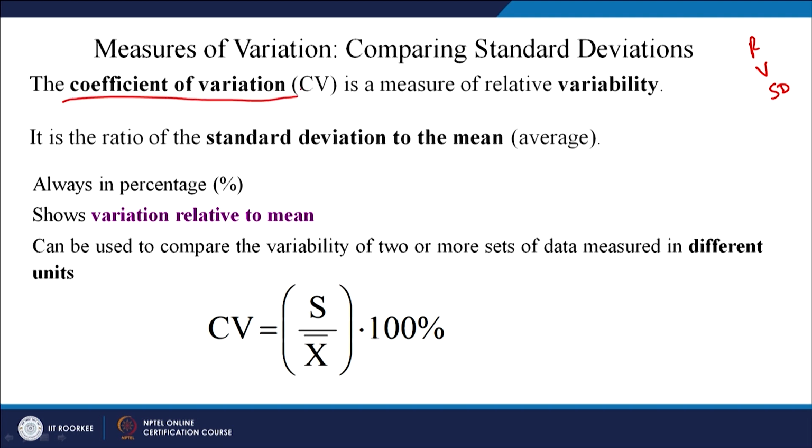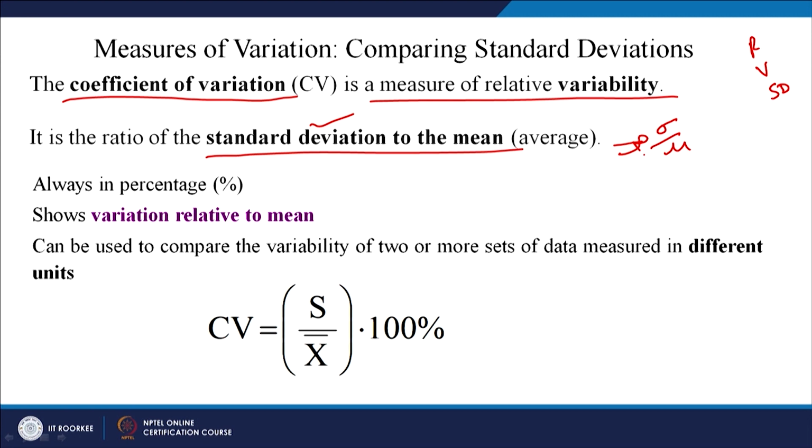If you have two distributions having different means and standard deviations, you can compare them. So, coefficient of variation is a measure of relative variability. It is the ratio of standard deviation to the mean. This is the point you should remember. It's a ratio of standard deviation to the mean, right. This is the ratio.